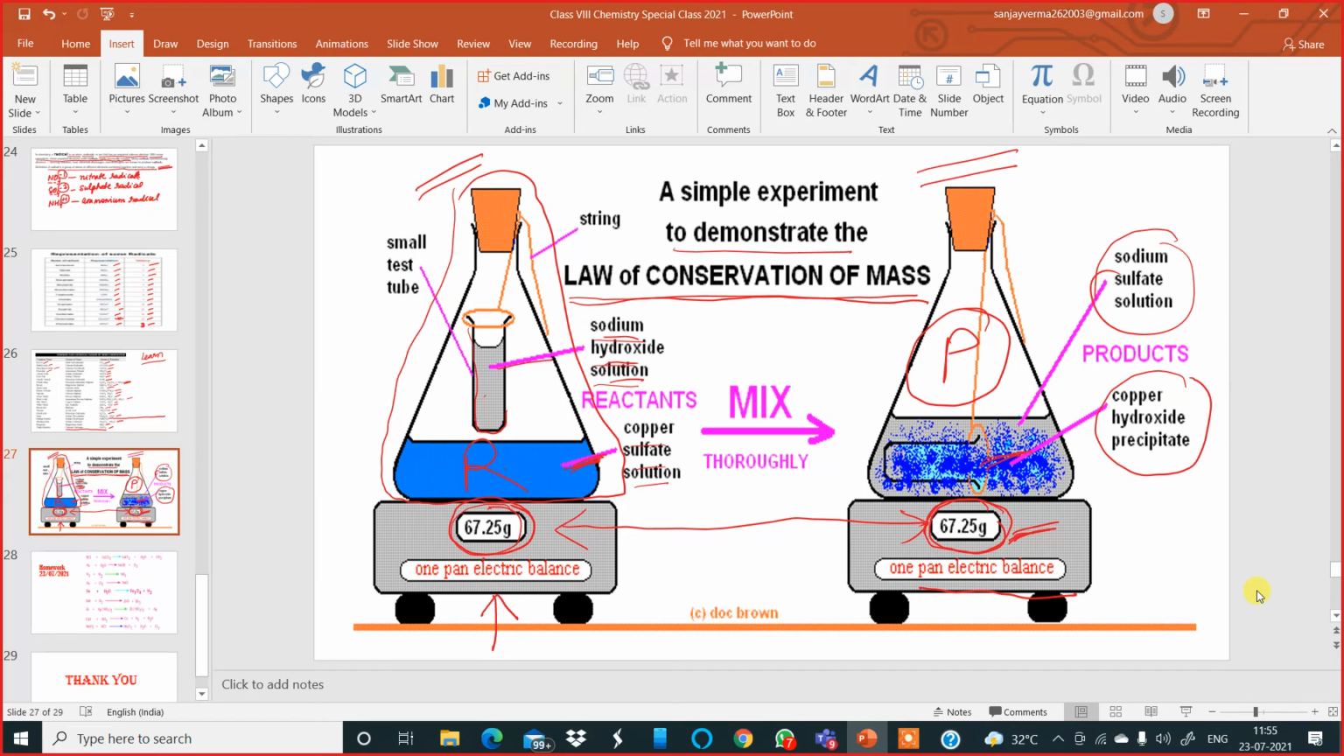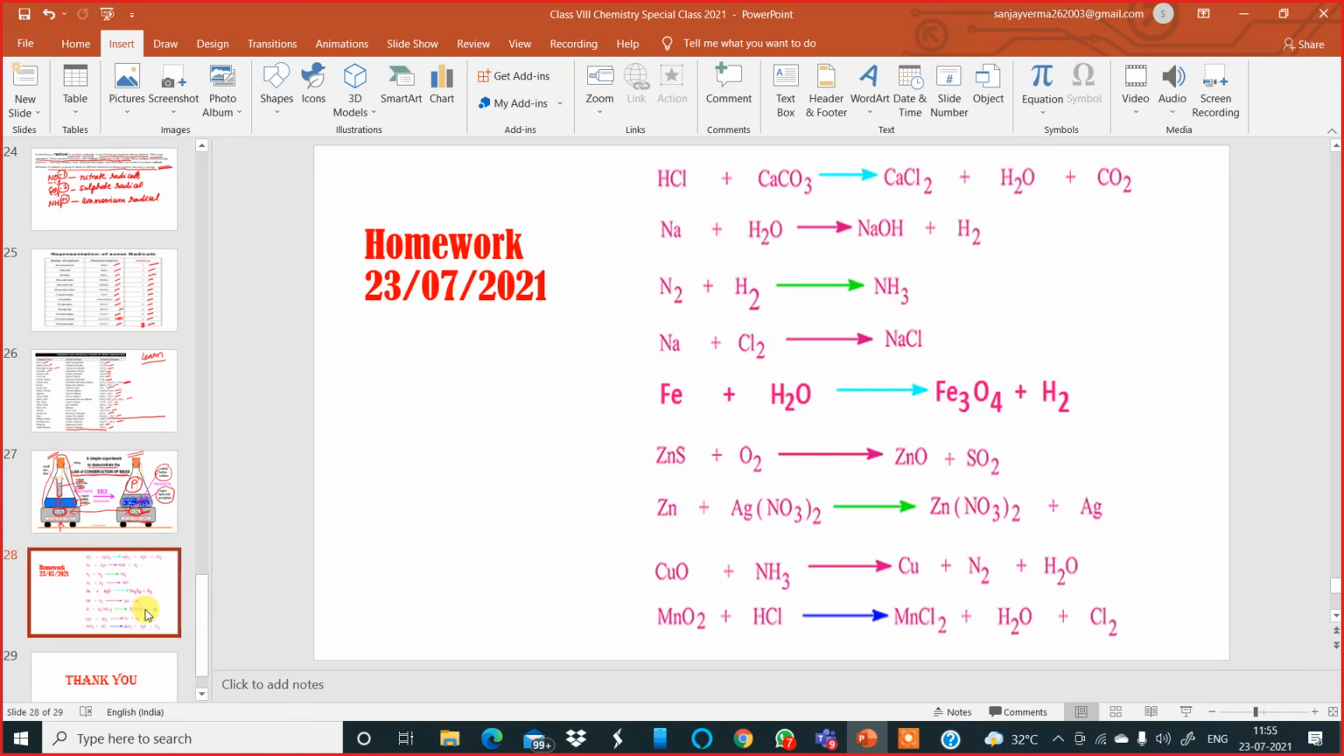Okay, so this statement you can check from your textbooks also. Now the next thing I want to give you is your homework for today. I am giving you 3 to 4 minutes. Copy this in the exercise copy just now. This is your homework for 23rd of July 2021. Once you complete these balancing equations, you can send them in the class 8 ABC chemistry group, by writing your names.